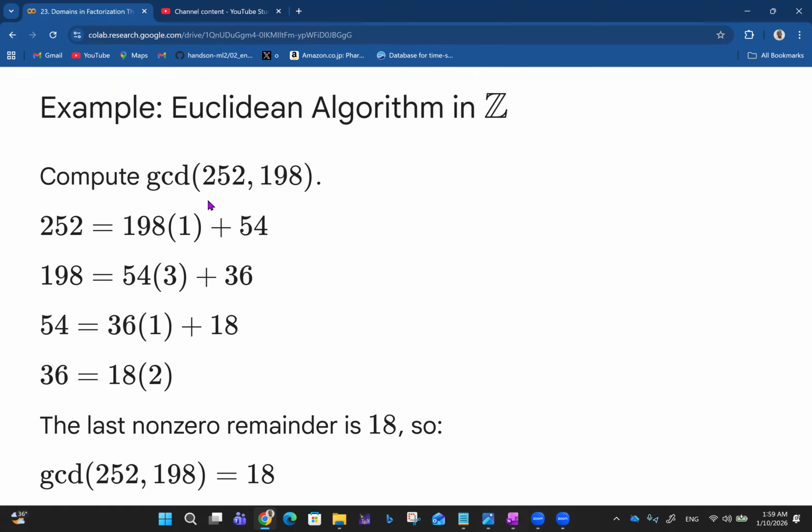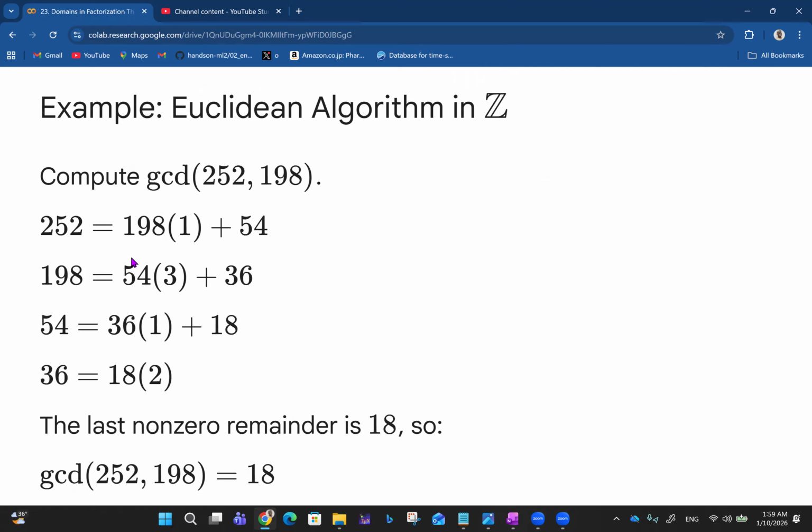So imagine you want to compute the greatest common divisor of 252 and 198. There's a step-by-step way of going about it. You follow the Euclidean algorithm. First of all, you can break down 252 in terms of 198. How many 198s can you find in 252? That's one. And what do you have left? 54. And then you can break down 198 in terms of 54. How many 54s do you find in 198? Three of them, because that is going to be 162, right? And then you have 36 left over. So you have 54 times 3 plus 36.